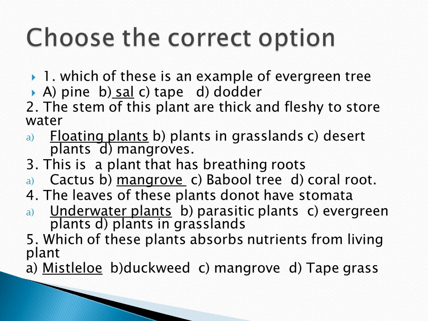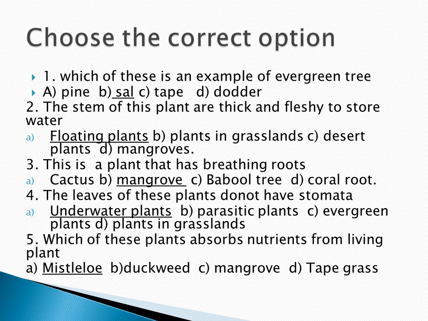Then come to page number 84. Choose the correct option. Which of these is an example of an evergreen tree? So underline the B option, sal. Second question, the stems of the plants are thick and fleshy to store the food.